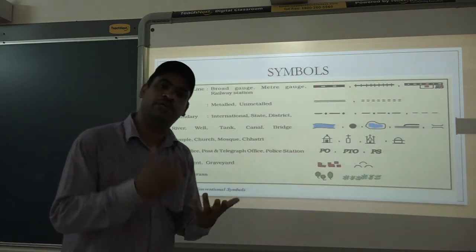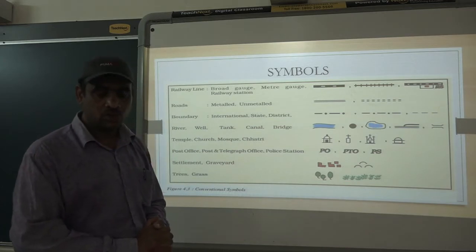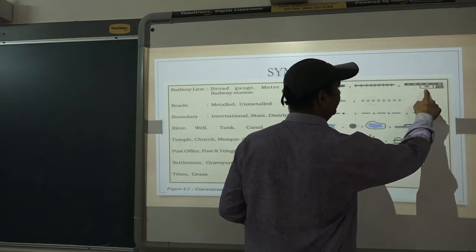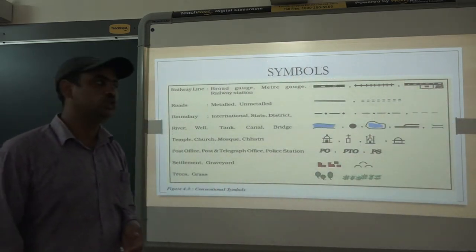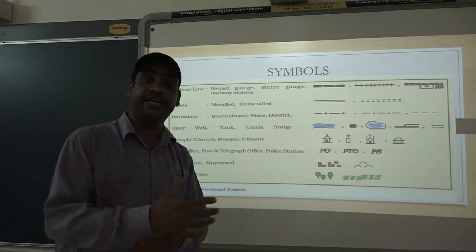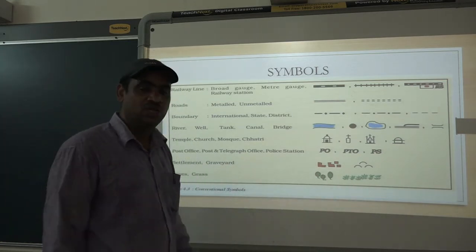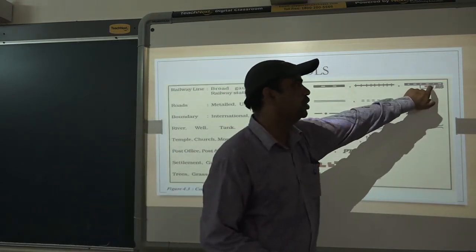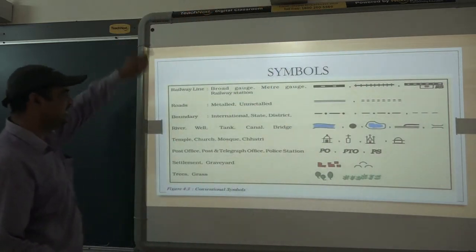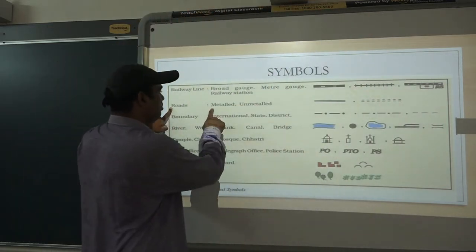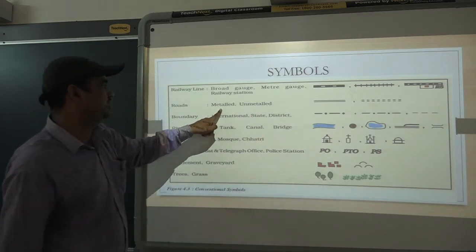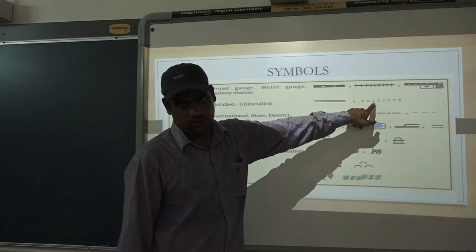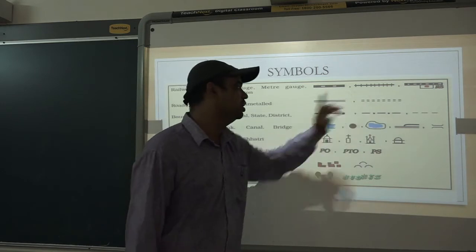And if you want to show a particular railway station on a map, how can you show it? This type of line and this type of symbol is used to show a railway station. Many railway stations are there in our country, isn't it? So if you want to show a railway station on the track, you can show it this way. Next one is roads. Roads are metal roads and unmetal roads. If you want to show metal roads, this symbol is used, and unmetal roads have this type of symbol. So these are the two ways of showing roads.